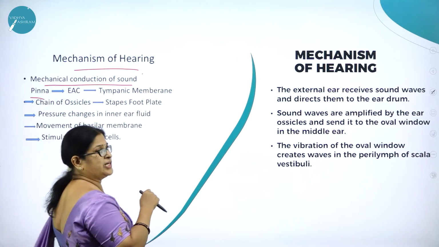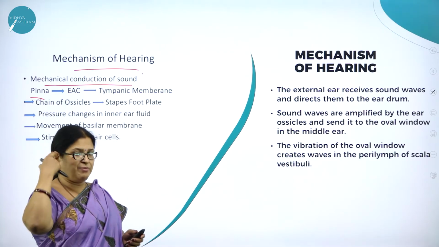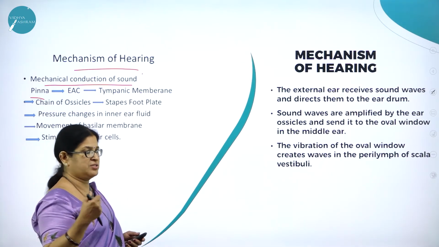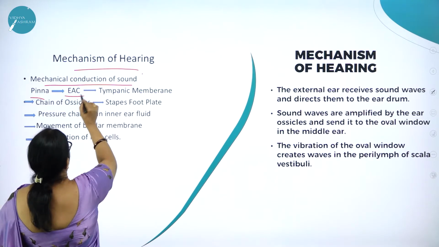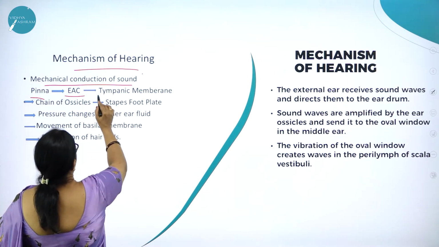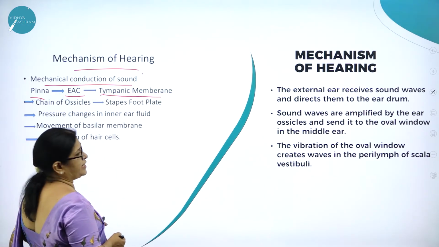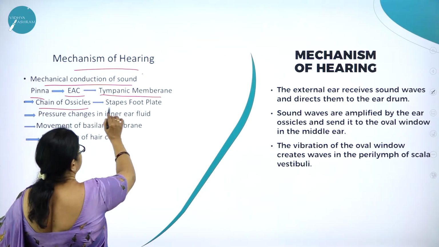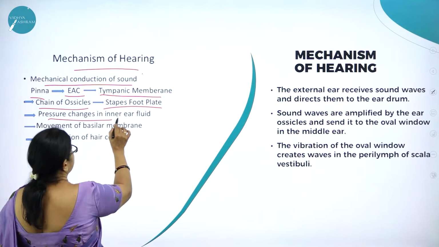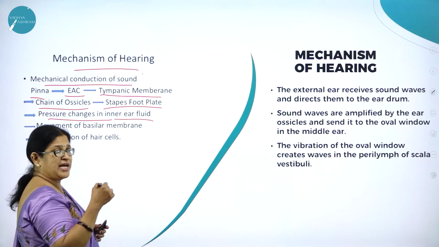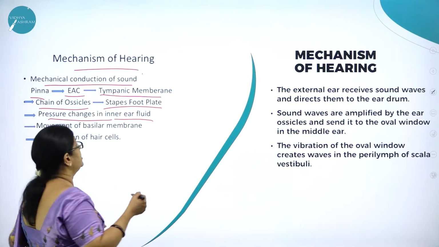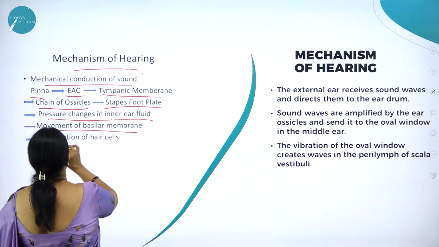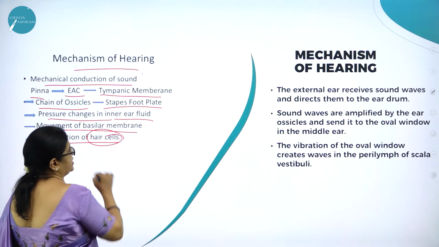First, the external ear called pinna is able to receive the sounds or the vibrations of the sound. From there, it will go to the EAC, then to the tympanic membrane, then to the chain of ear ossicles, the stapes footplate, then pressure changes in the inner ear fluid. So as the sound passes, the inner fluid changes, then movement of the basilar membrane, then stimulation of hair cells.